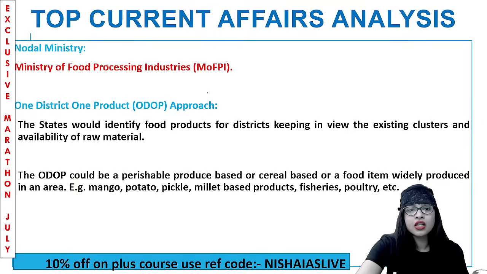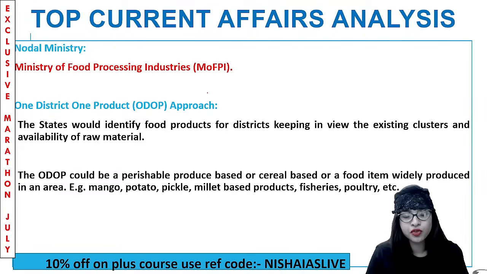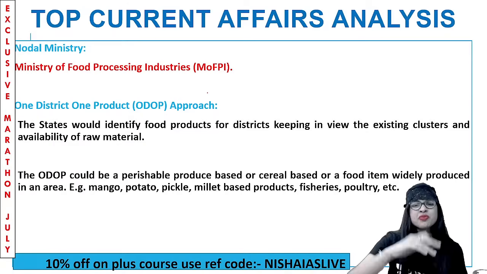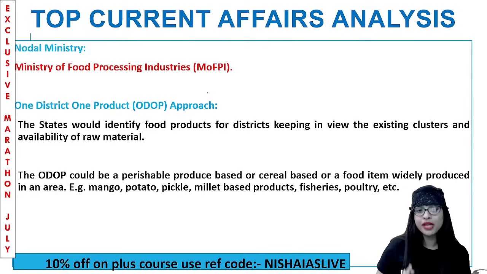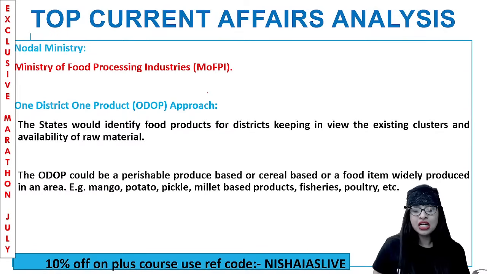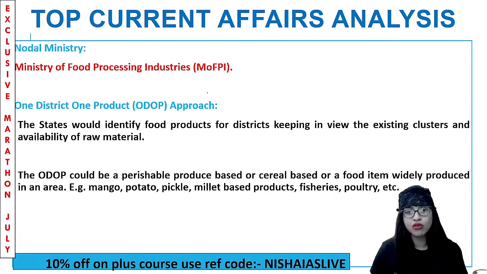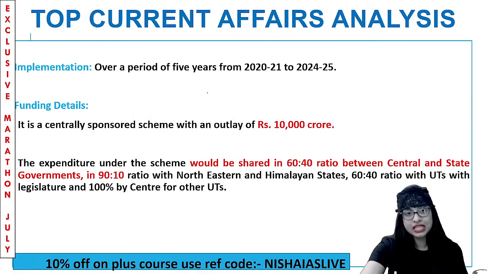Clear? So, who is the nodal ministry, guys, for the food processing industry? Of course, it is the Ministry of Food Processing Industries, no doubt in that. And they follow something called the ODOP approach, that is, one district, one product approach. The concerned states will identify the food products of that particular district, keeping in view the existing groups or clusters and availability of raw material, and what they are good at. Accordingly, they'll start producing or focusing on the same thing. For example, some areas may be good at mango, potato, pickle, millet-based products, fishery, poultry. Accordingly, they'll start focusing. One district, one product approach for micro penetration and development holistically.